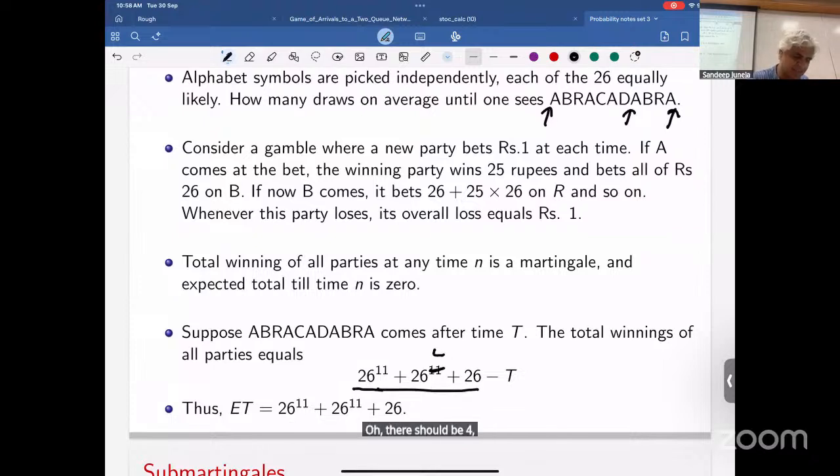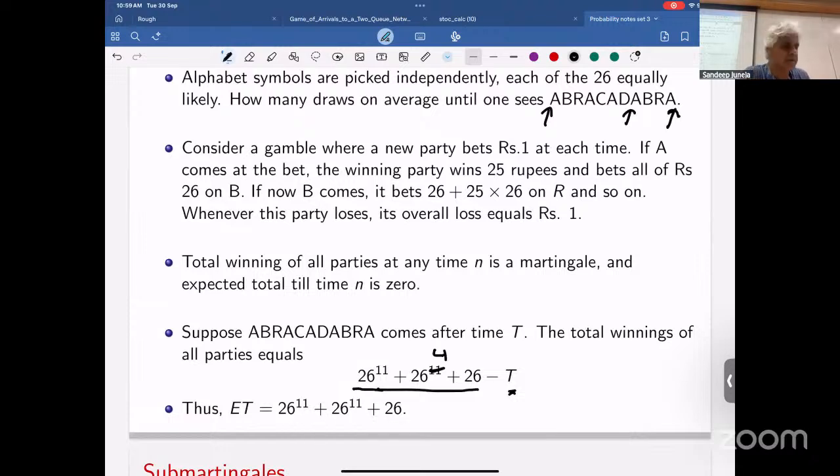Sorry, see again, planted error. The first person is 125. That one has gone in the T step, right? T is absorbed at one, so every 1 rupee is going into T. The guy who's won has won 26 to power 11 minus 1. On the fourth step, he's won 26 to power 4 minus 1. And the last guy has won 26 minus 1. Everybody else is minus 1.